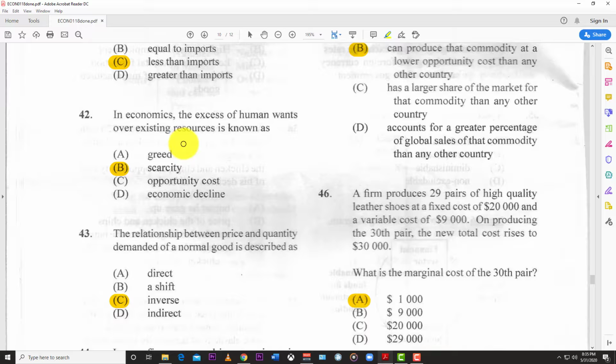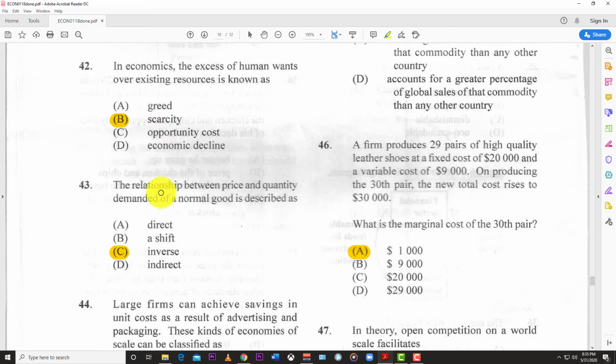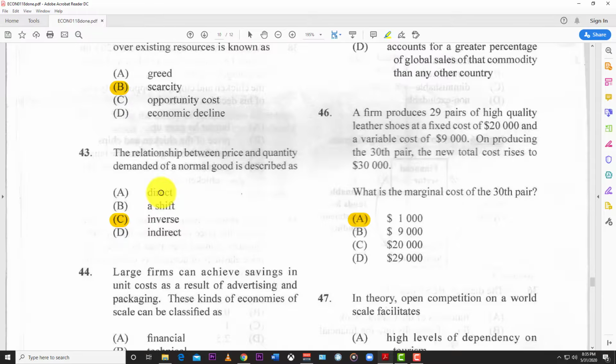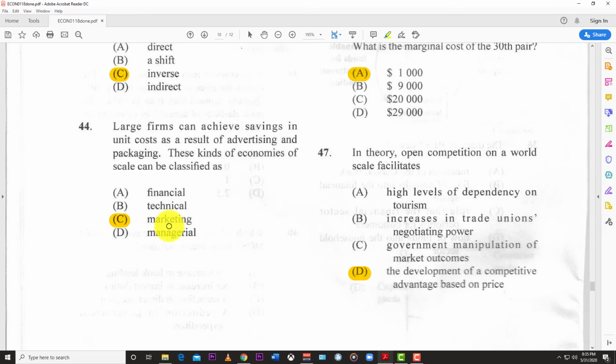42. In economics, the excess of human wants over existing resources is known as scarcity. Alright, scarcity. 43. The relationship between price and quantity demanded of a normal good is described as inverse. Alright, when the price goes up, quantity demanded should fall, and when the price goes down, quantity demanded should go up, so the inverse.